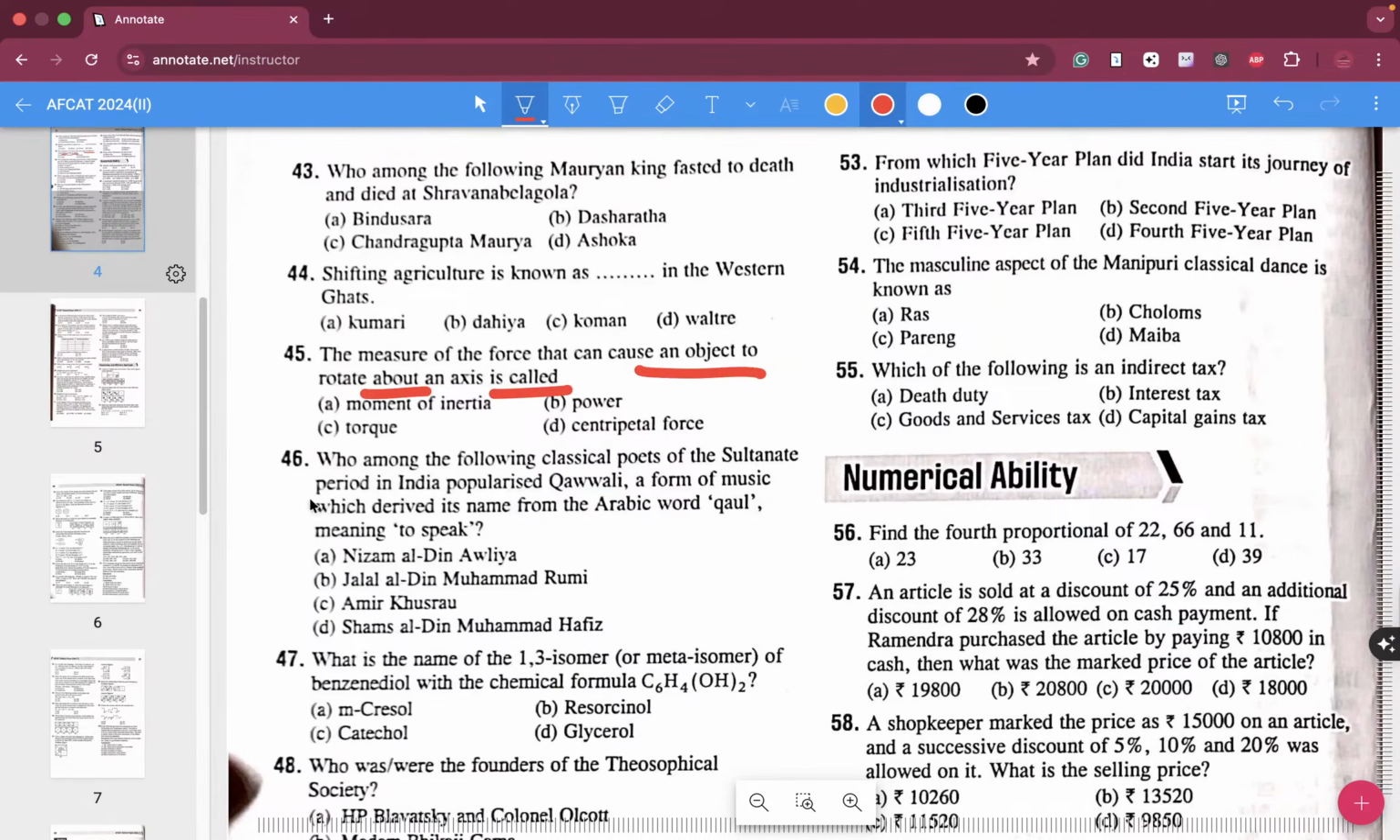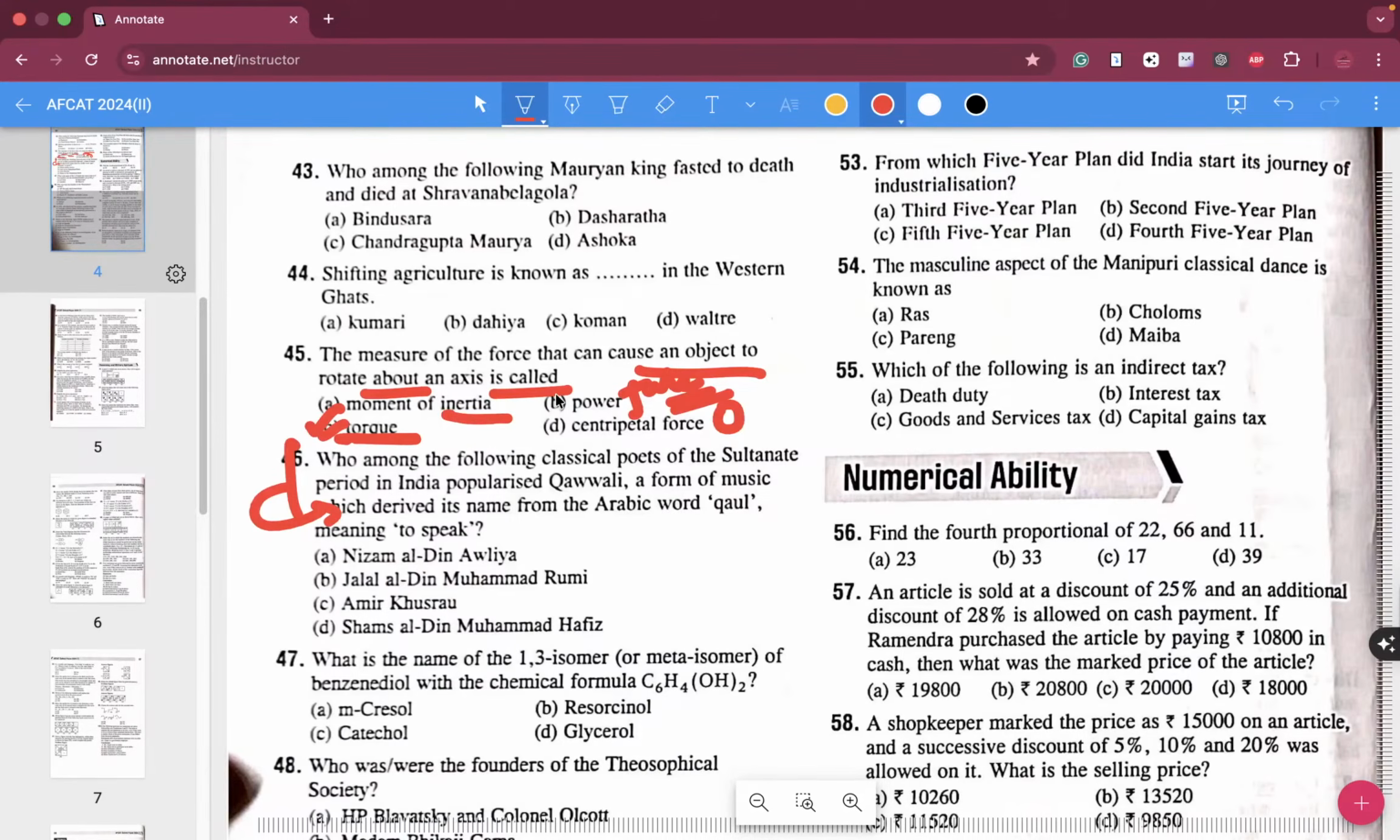If there is a rotation about an axis, it is not centripetal force. In centripetal force, work done is zero. Power, over here we are talking about Joule. Moment of inertia, moment of rest, inertia of motion, inertia of rest, right? These are not related. The correct answer for 45 is C.